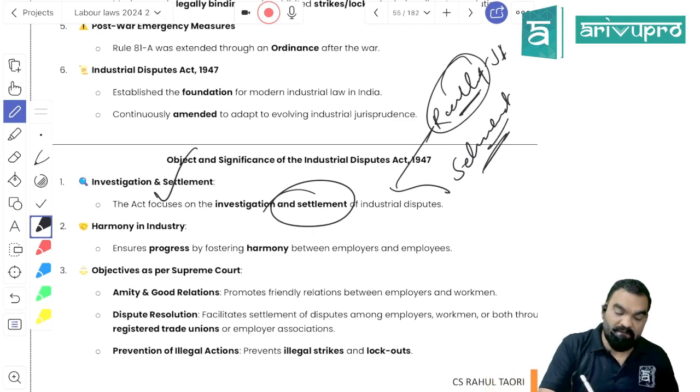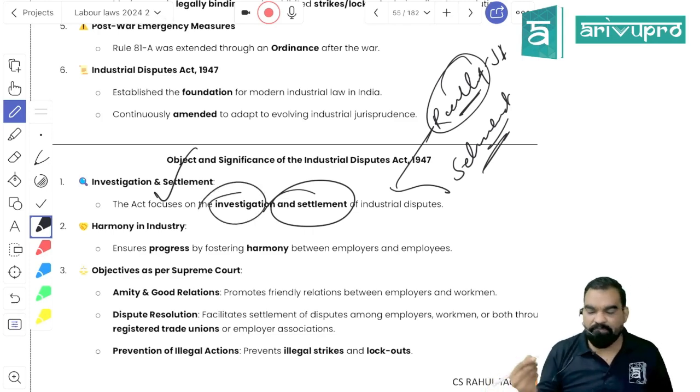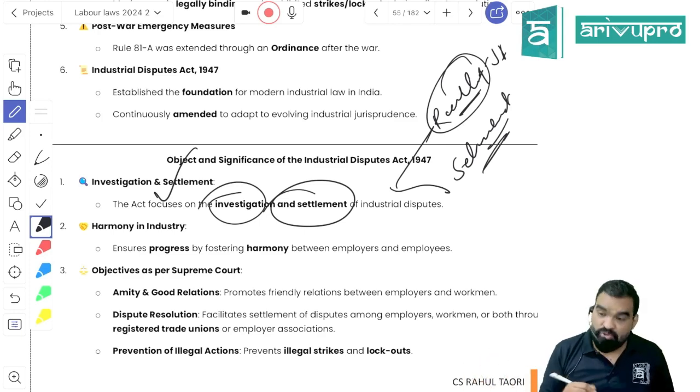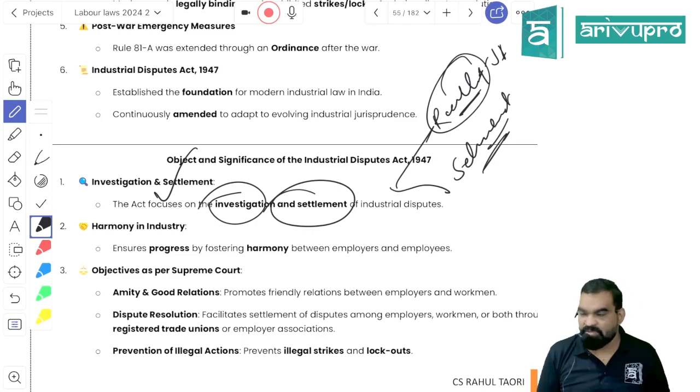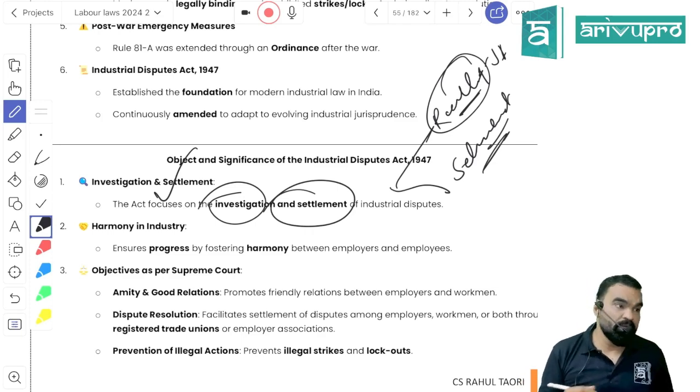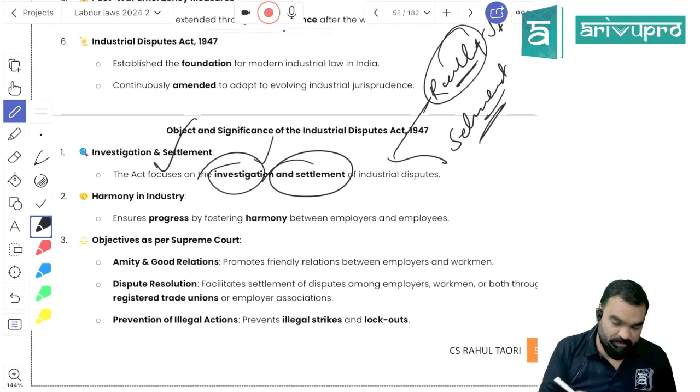Got my point? And investigation is like, if something has happened, it is the subject matter of certain investigation to collect the evidence. So investigation is not a judicial proceeding. It is not a proceeding pertaining to resolution of a dispute. It is an administrative proceeding pertaining to collection of evidence if something wrong has happened.